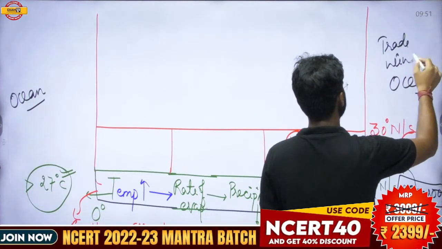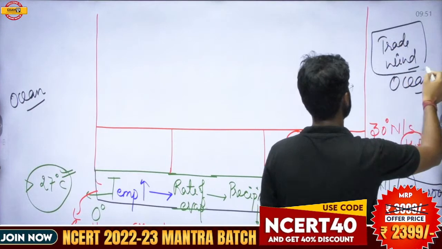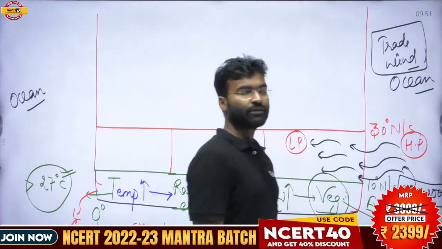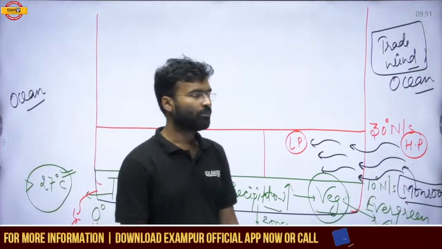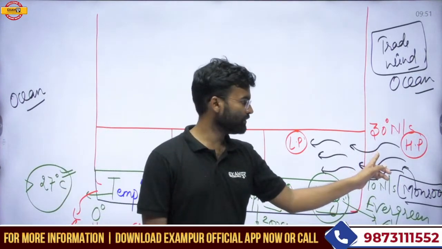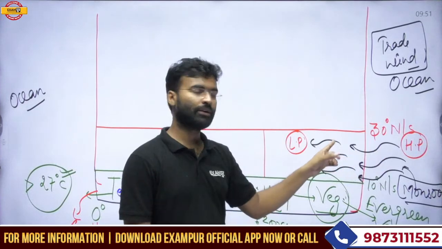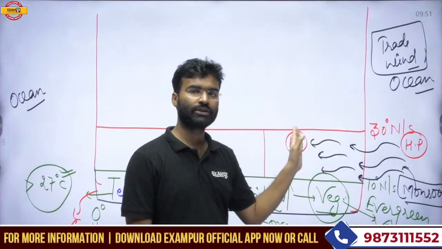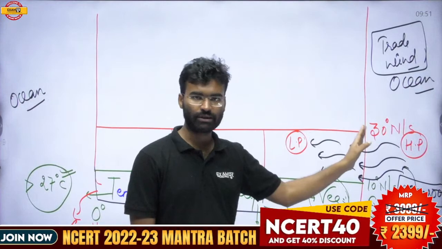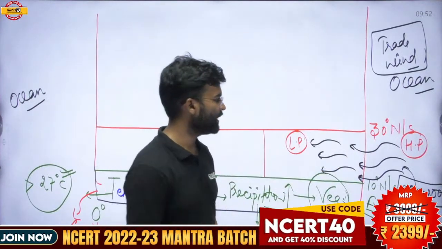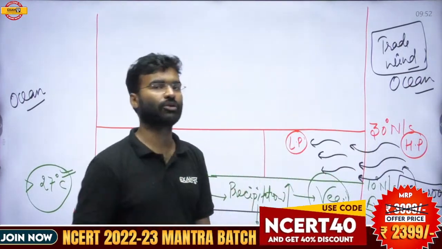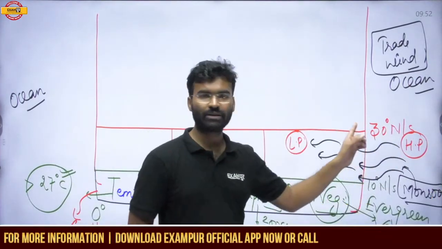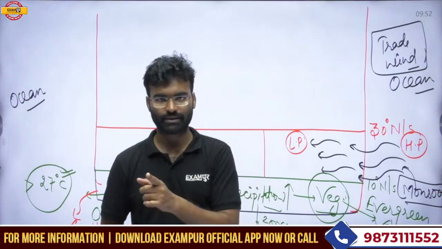The trade wind is a permanent wind, and due to its direction, the monsoon wind enters the continent from the eastern section.